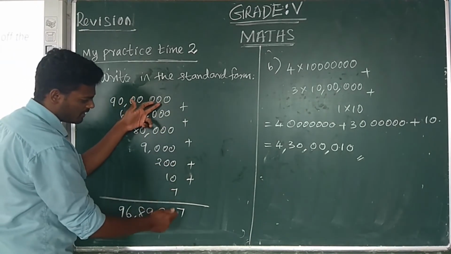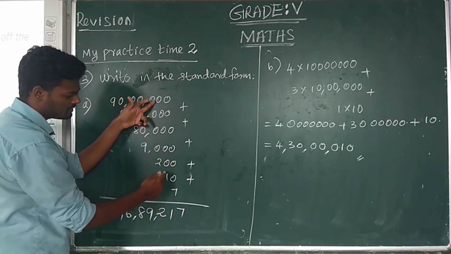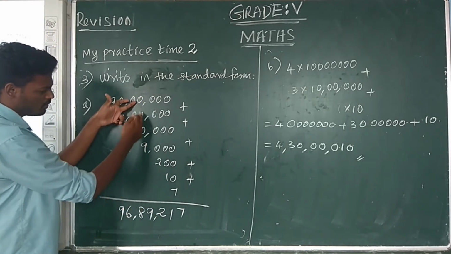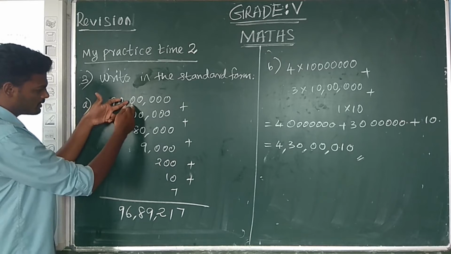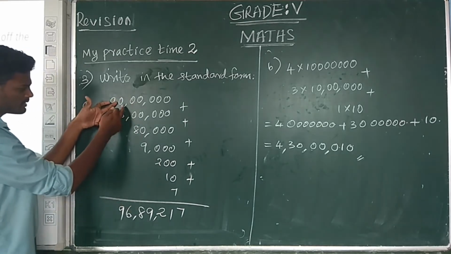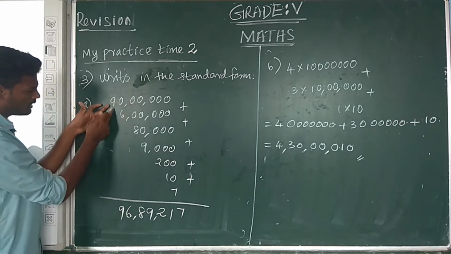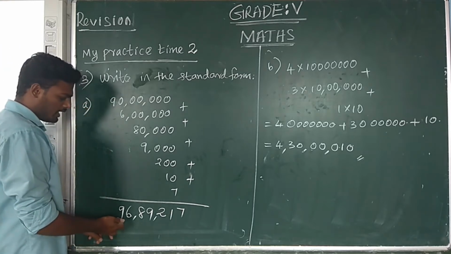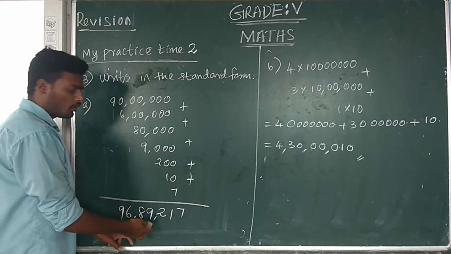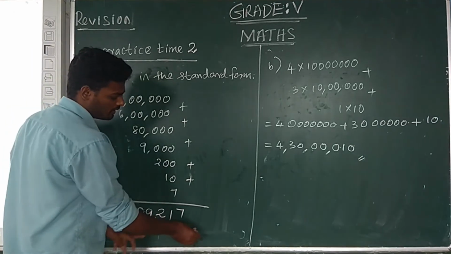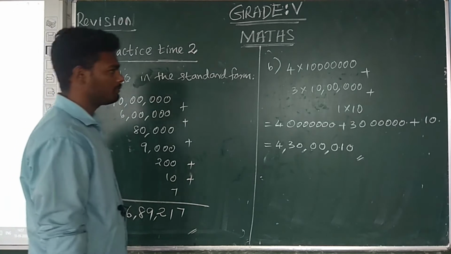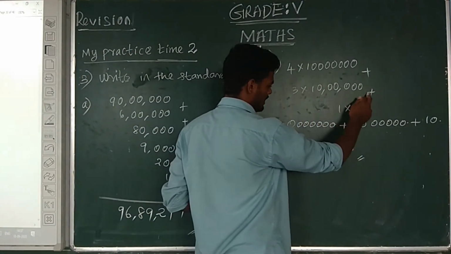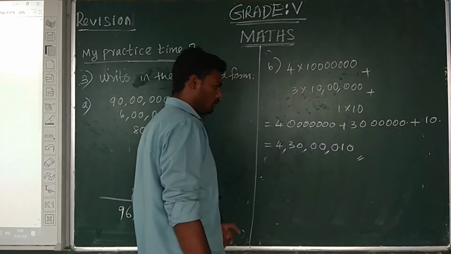First ones digit 7, next tens digit 1, next hundreds digit 2, next thousands digit 9, next ten thousands digit 8, next lakh digit 6, next 10 lakh digit 9. Therefore, the final answer is 96 lakh 89,217.